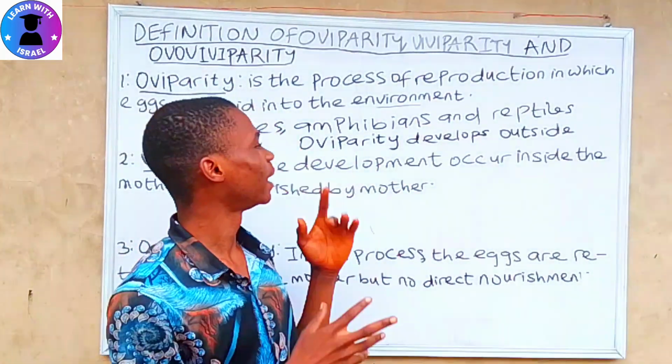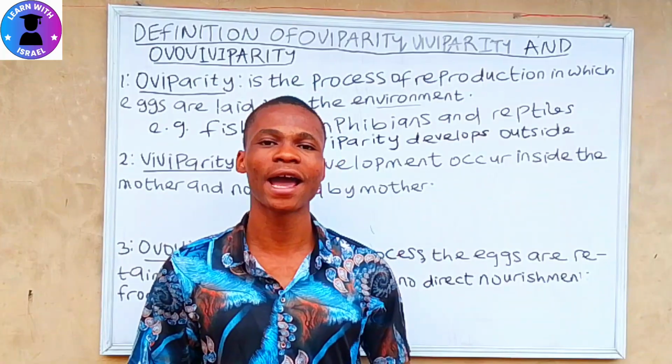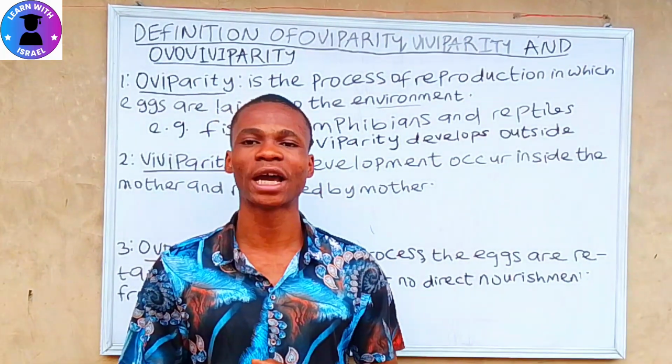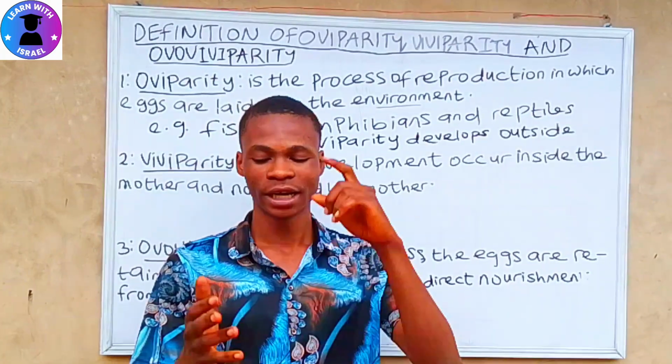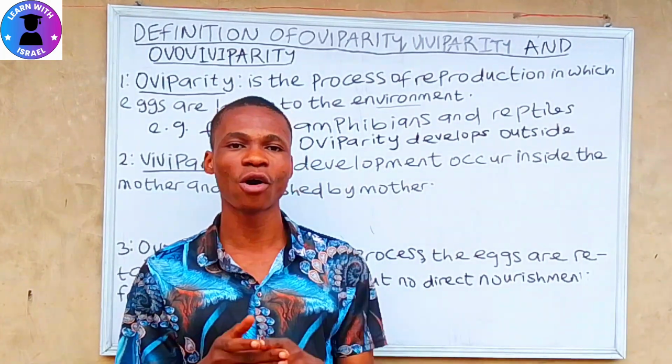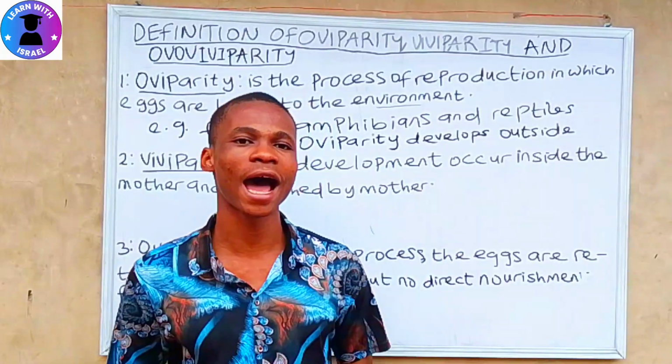The next one is viviparity. Viviparous animals give birth to their young ones alive. Examples of viviparous animals include man, cat, and dog. Human beings give birth to their young ones alive.